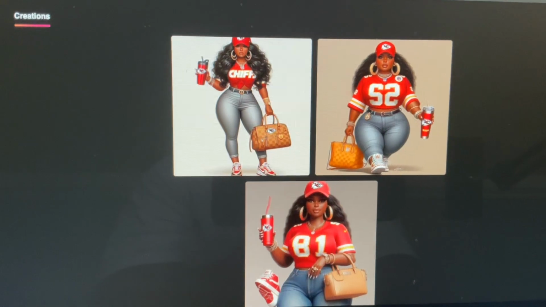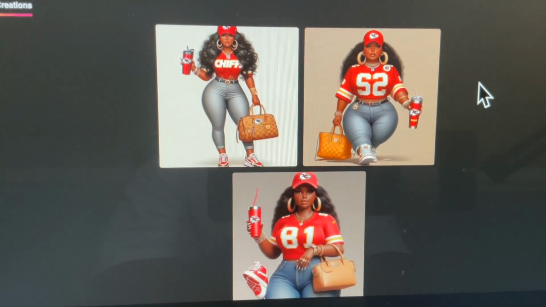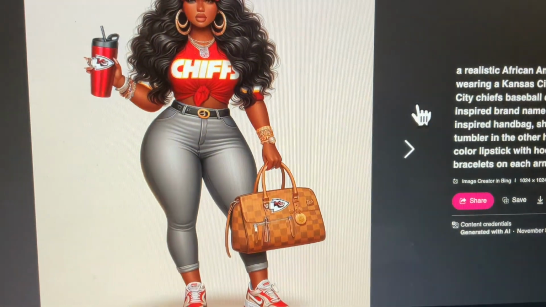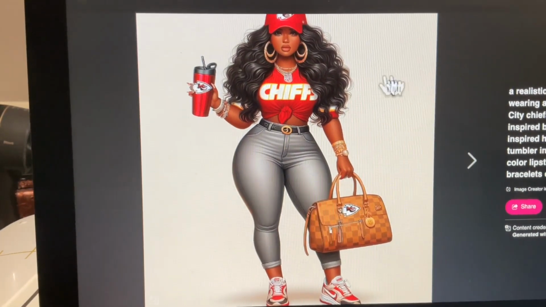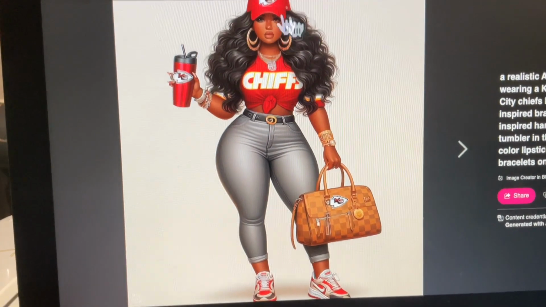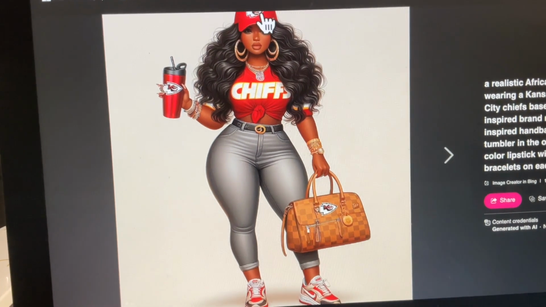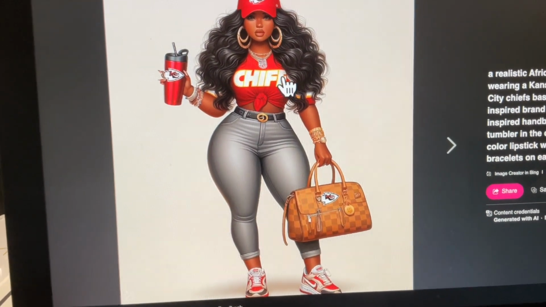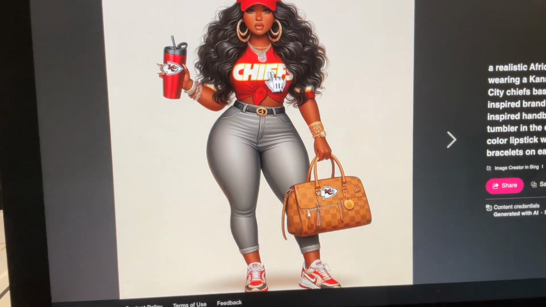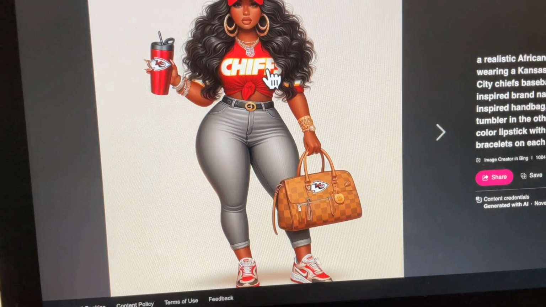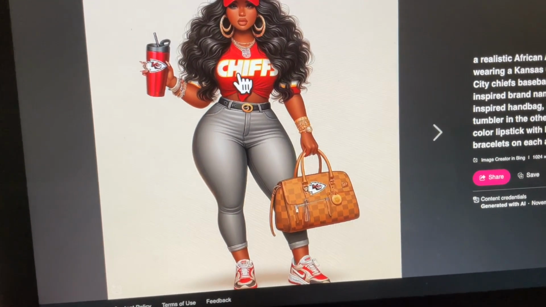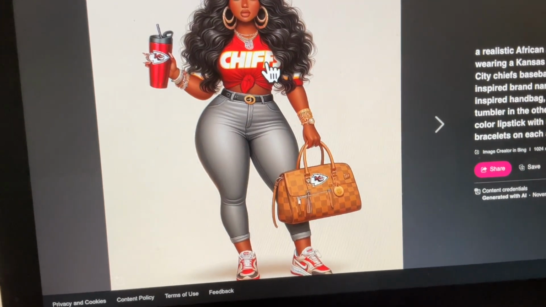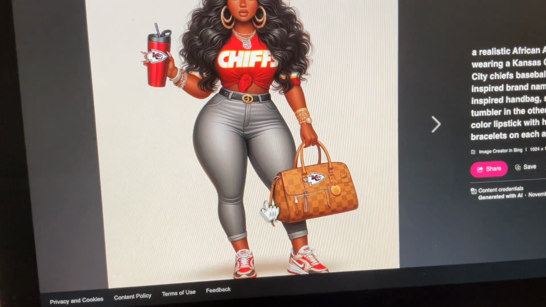All right, so I told you that I am a Kansas City Chiefs girl. I love Kansas City Chiefs. So I went in to design this. I thought this was really cute, but as you see, the top of her head is cut off. So you can't really see the Kansas City Chiefs hat, but everything else you can see. Now this right here, it put two F's instead of one, which is supposed to be Chiefs, but that's a quick fix. I can go in Canva and fix that.